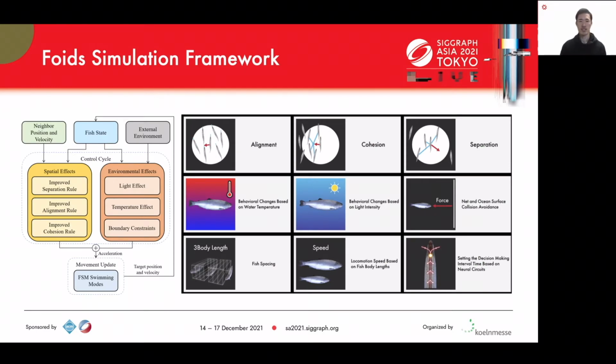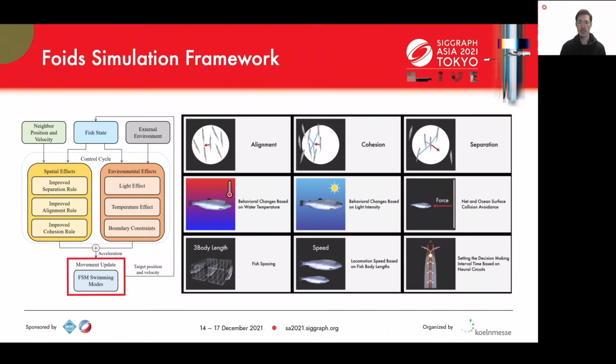This is our simulation framework. The fish state is observed at each time step, and then the effect of 6 components is calculated. These include 3 spatial effects that are driven by improved Boids rules, and another 3 environmental effects that are driven by light, temperature, and boundary constraints.